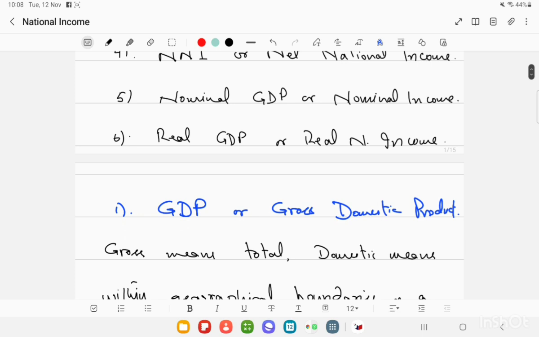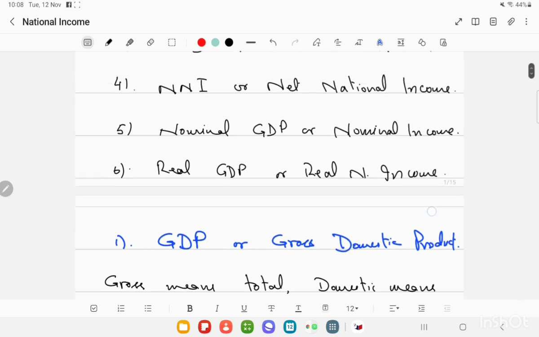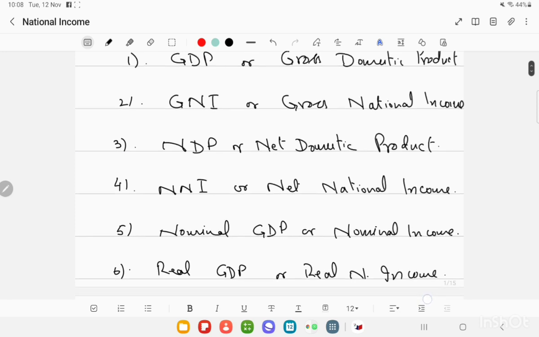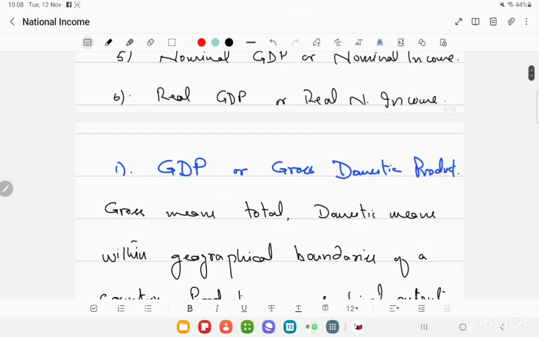And then we will do nominal GDP and then real GDP. This is our agenda for today's lesson, that we are going to discuss all these six national income statistics to measure the national income in different ways, and what the differences among them are. This is the main thing.